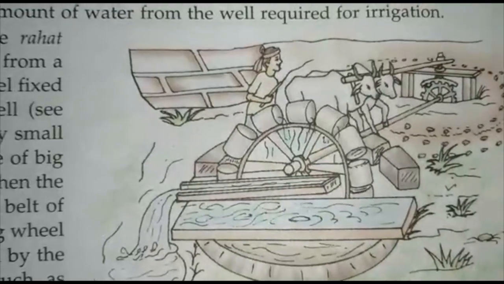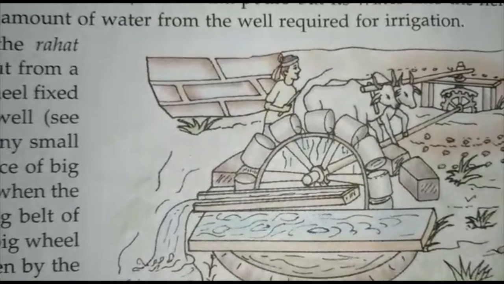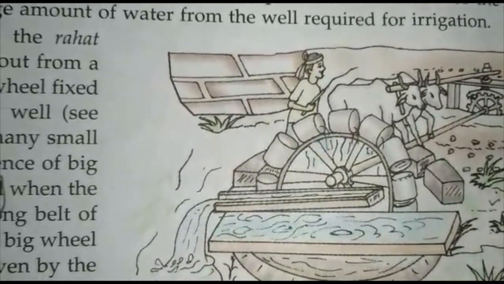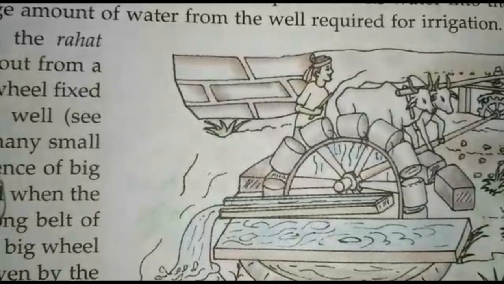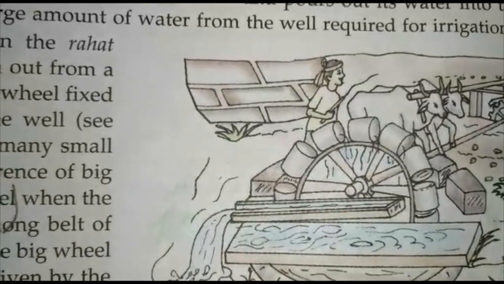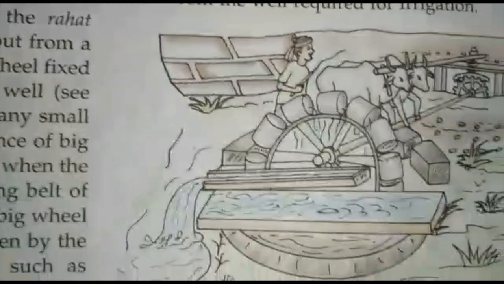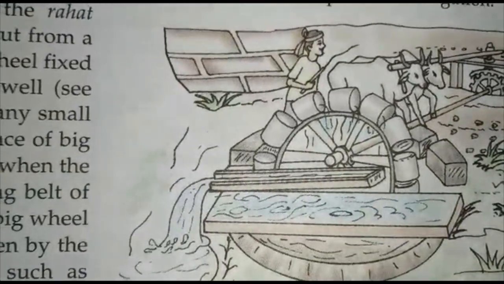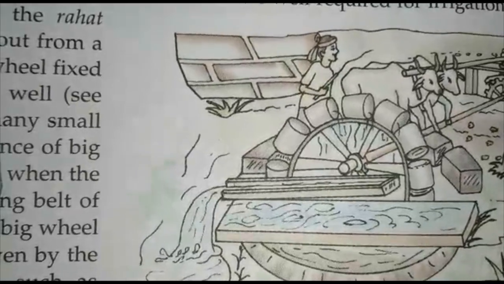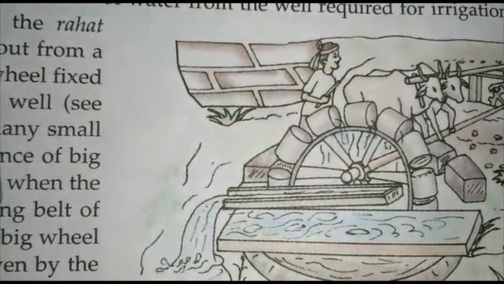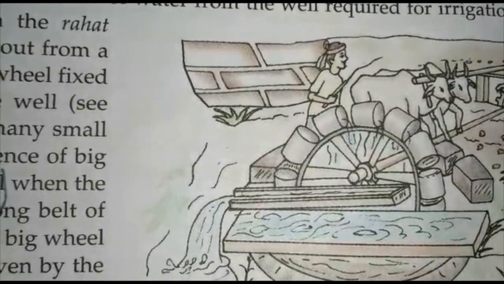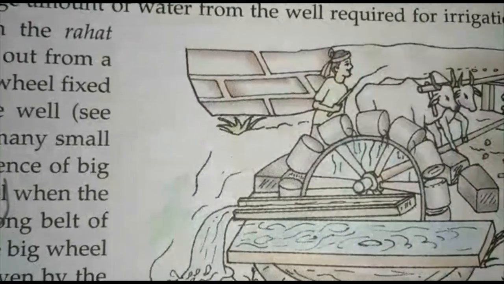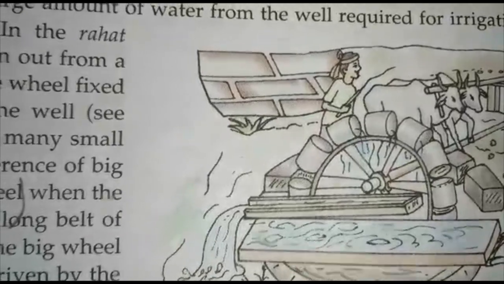Fourth is the Rahat system. In this picture, we can see the Rahat system. In the Rahat system of irrigation, water is drawn out from a well. In this method, there is a large wheel fixed on an axle above the mouth of the well. A long belt with many small metal pots is put over the circumference.